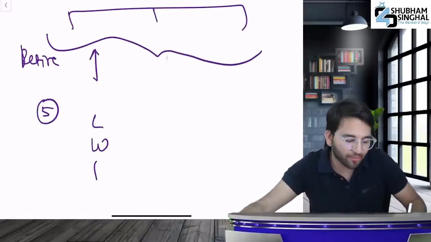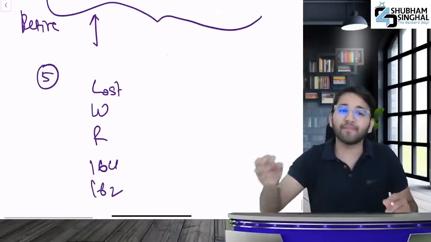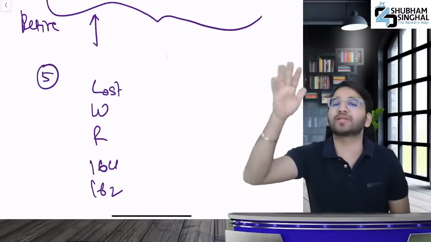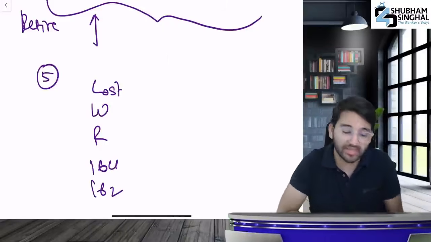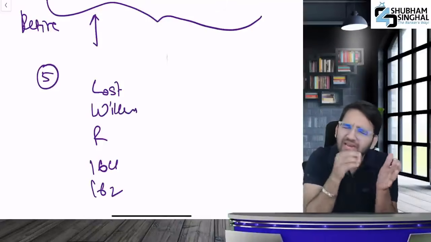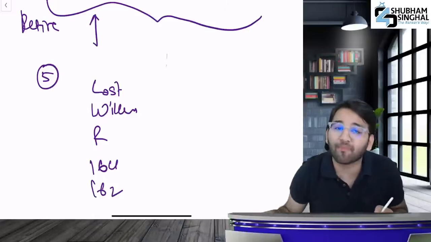I had told you the shortcut LWR 164 162. Now what is L? Lost. If we had tried to appoint them earlier, that resolution failed. Therefore, in that case, we won't automatically reappoint them. W is willingness. If they had given their unwillingness in writing that they don't want to be a director in your company, you won't automatically reappoint them.